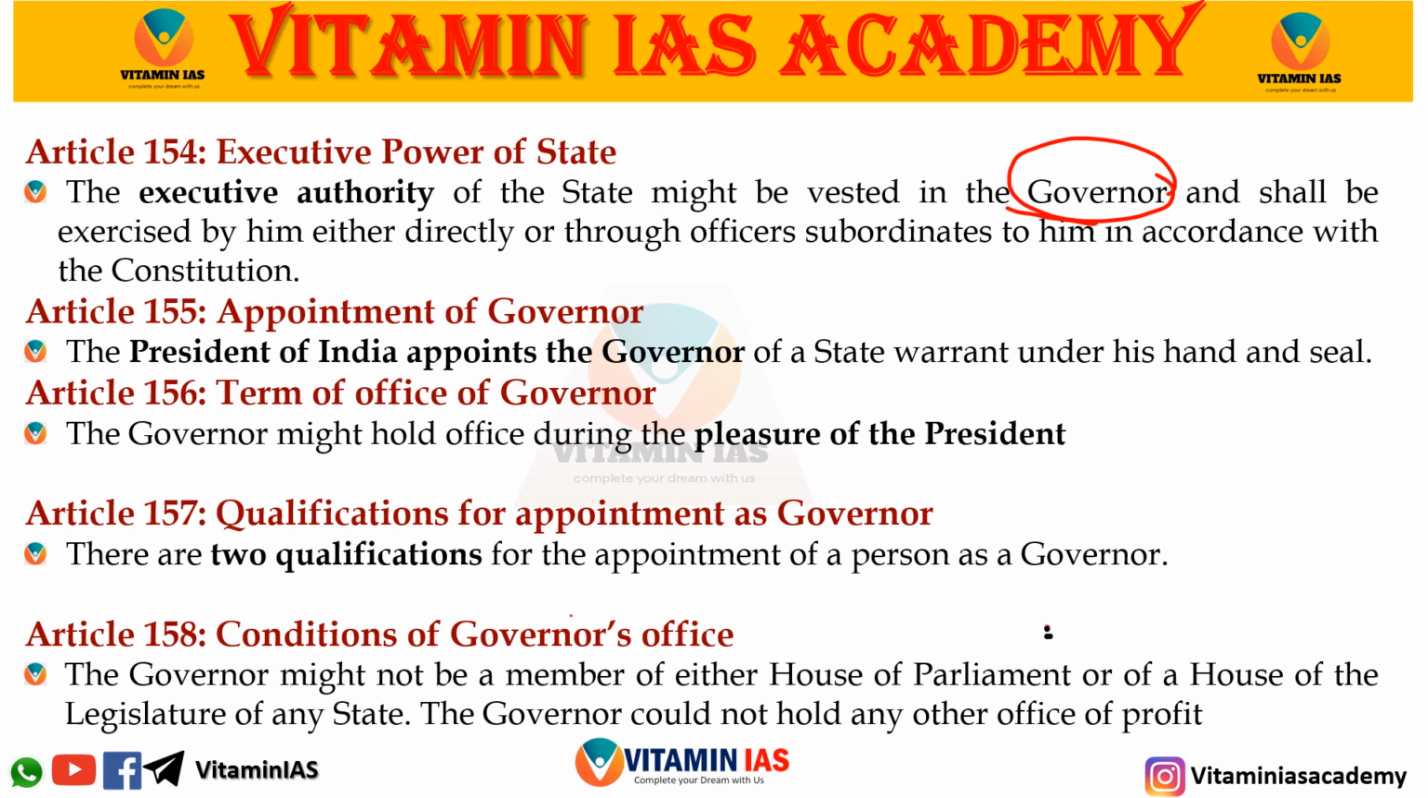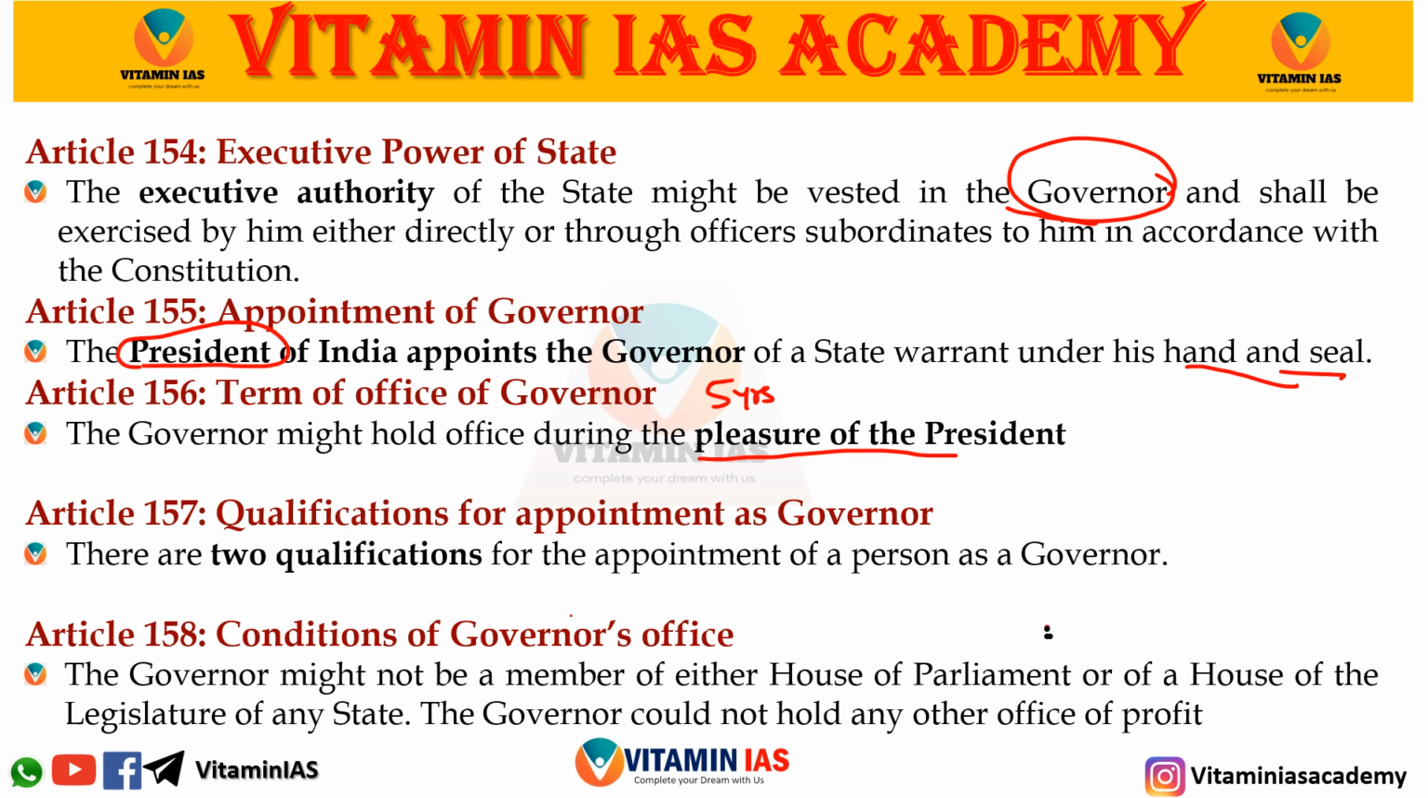Article 155 tells about the appointment of governor. Governor is appointed by the president under his warrant, his hand and seal. Term of the office of the governor: generally, the term of the office is 5 years and it is during the pleasure of the president.